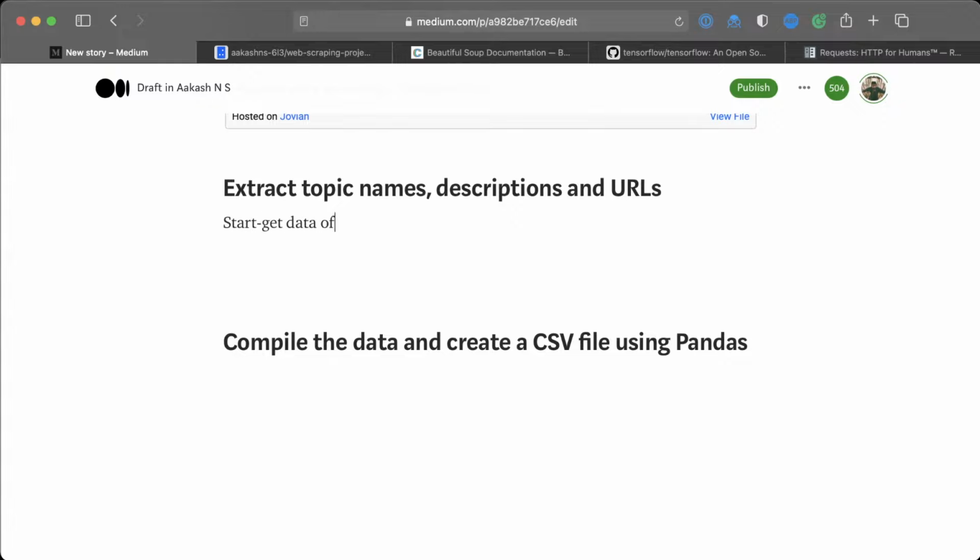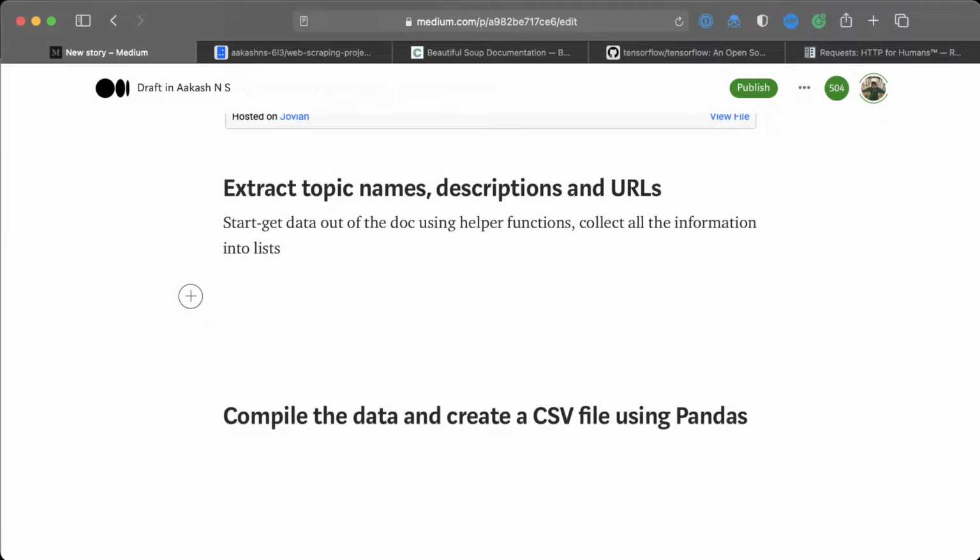So we can use, let's just put a start here. So get data out of the doc using helper functions, and compile and collect all the information into lists. Okay, that's a start. Middle, what are we going to do? First we are going to get topic names, then we are going to get topic descriptions, then we're going to get URLs. So, okay, we are going to extract one by one.